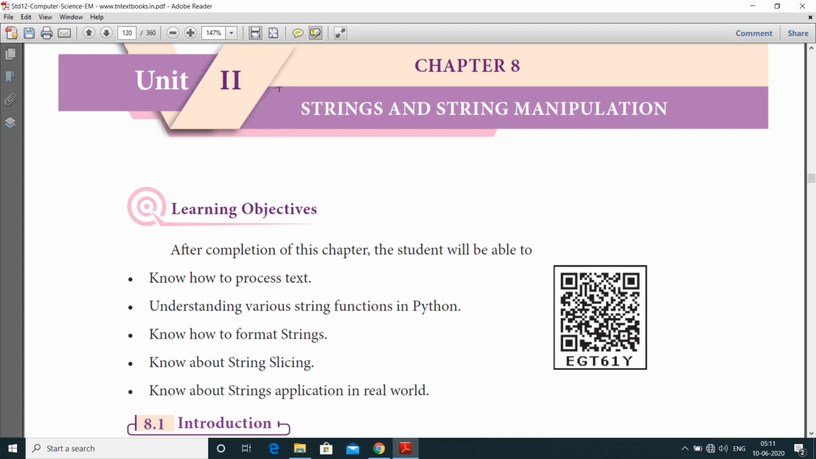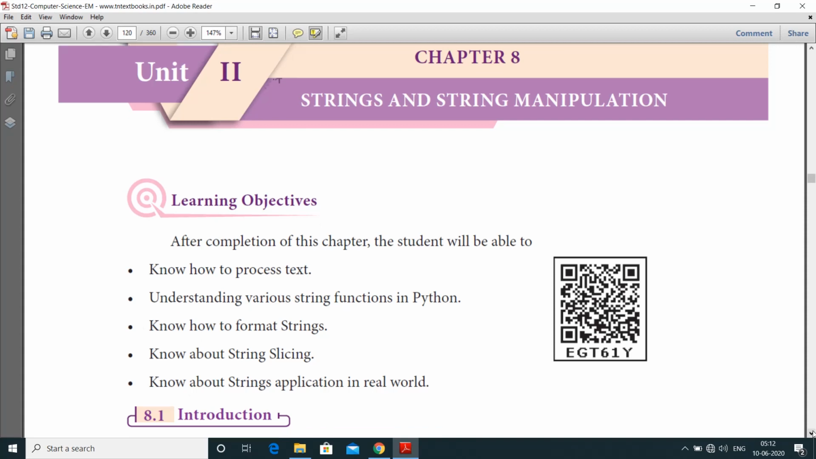Learning objectives. After completion of this chapter, you will be able to know how to process text, understand various string functions in Python, know how to format strings and do string slicing, as well as know about string applications in the real world.